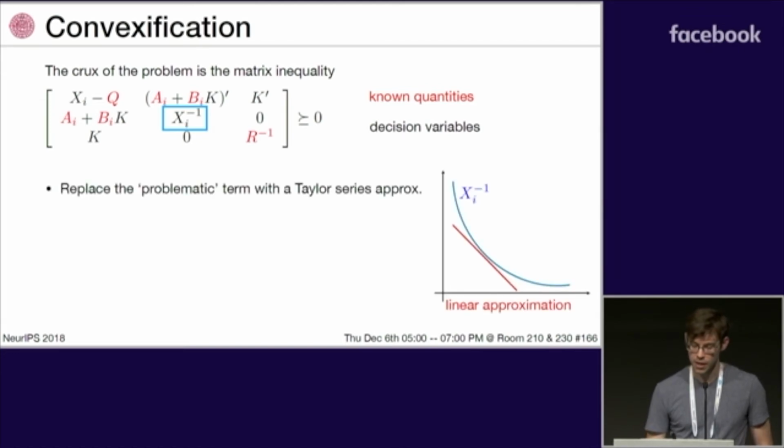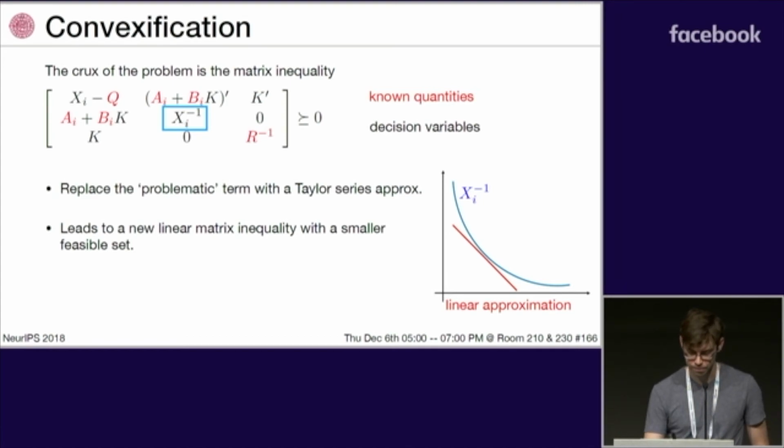So we just replace that with a first-order linear approximation, and that obviously gives us a linear matrix inequality, which is convex. But more than that, because this linear approximation lower bounds the matrix inverse, it also leads to a smaller feasible set, and it's this smaller feasible set that gives us our convex upper bound.